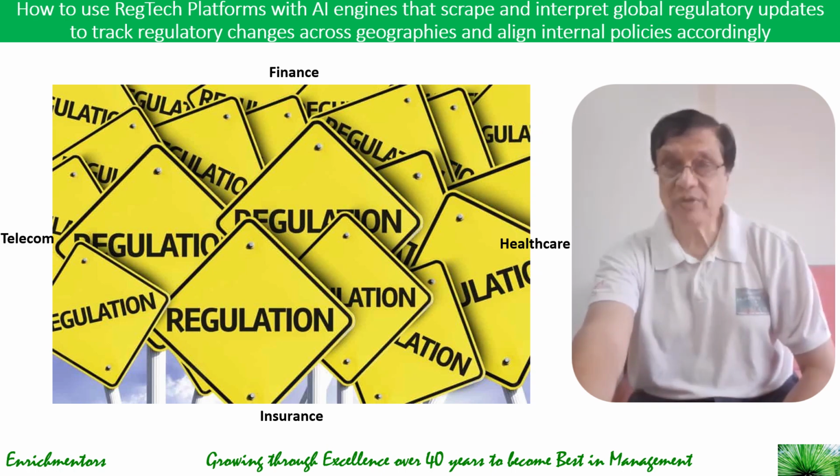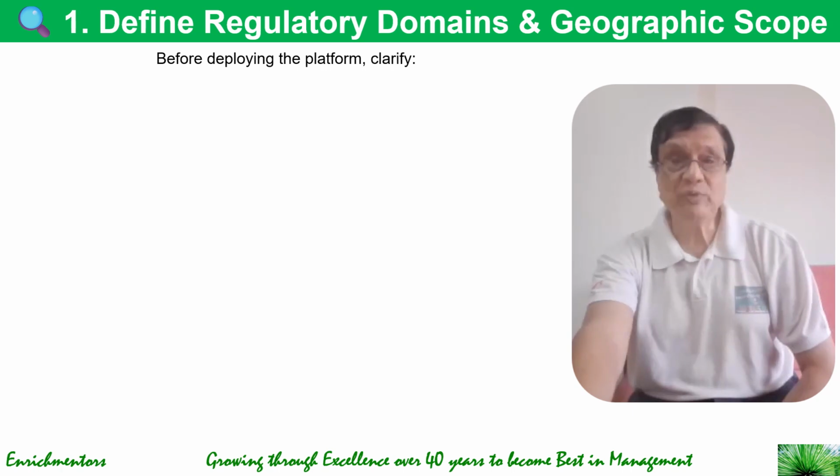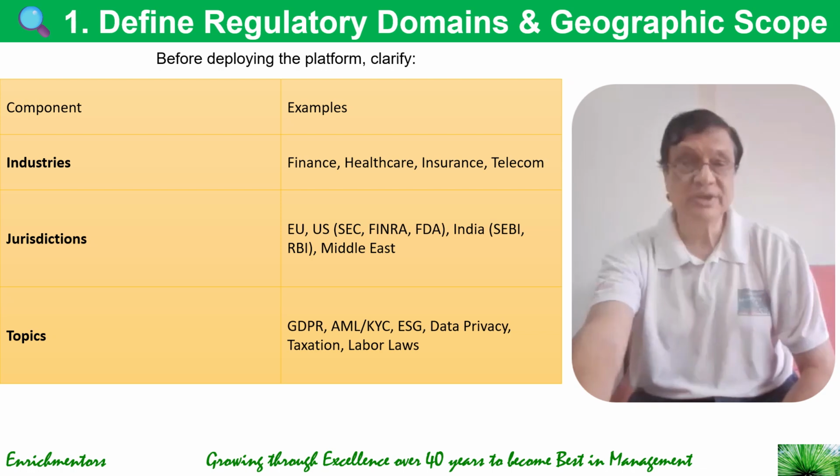Now, what do these platforms do? They scrape, analyze, and interpret global regulatory changes and help organizations like yours align their internal policies and controls automatically and proactively. Now, how does that happen? Let's take a look at the steps. The first step would be to define regulatory domains and geographic scope, and that you need to do before deploying the platform, obviously. Now, what are the different kinds of domains and geographic scopes?